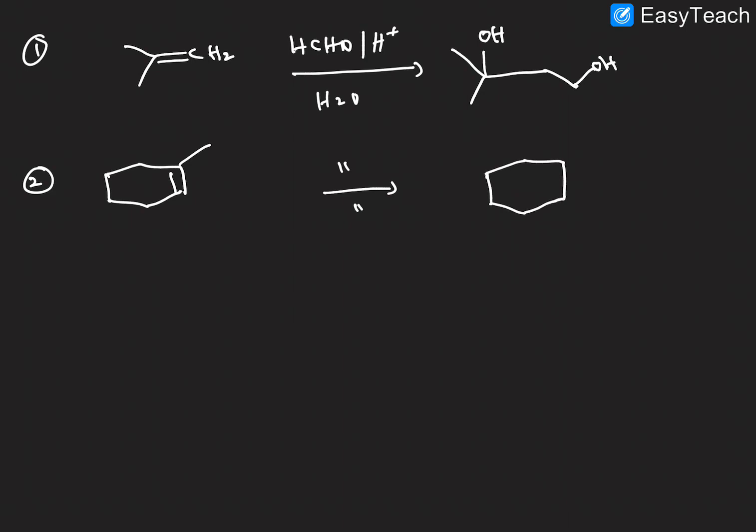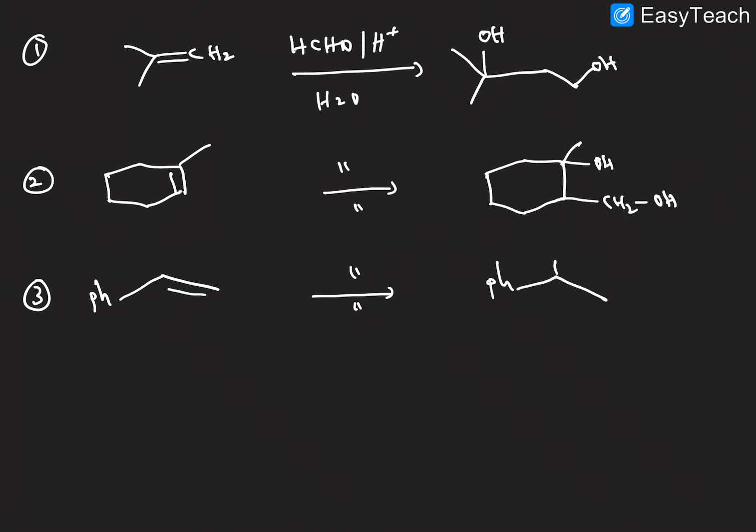The OH goes on the less number of hydrogen side, and here we add the CH2OH. Next, one more example. The phenyl ring here, the same reagent. The OH is adjacent to the phenyl here, and this is CH2OH. I hope it is very clear.